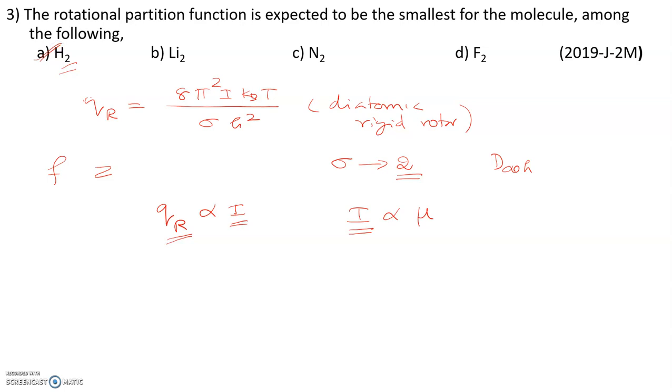Because they are asking which molecule is expected to have the smallest rotational partition function, we have to see which molecule has the smallest I value among the following, right? So among these molecules, the hydrogen molecule has the least value of I. Therefore, the rotational partition function corresponding to the hydrogen molecule is least among these molecules, right? Therefore, the correct option is A. And this question appeared in 2019 June. Okay, then